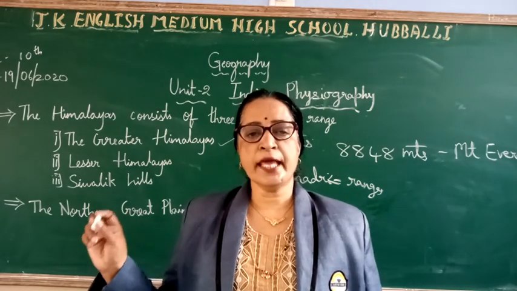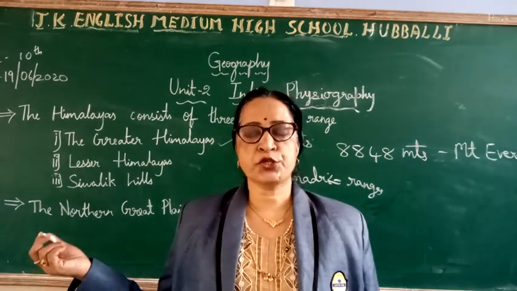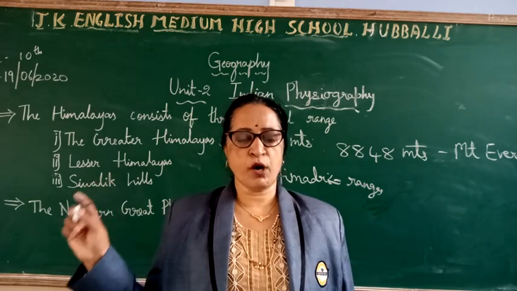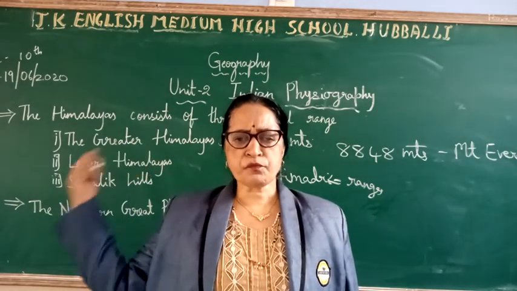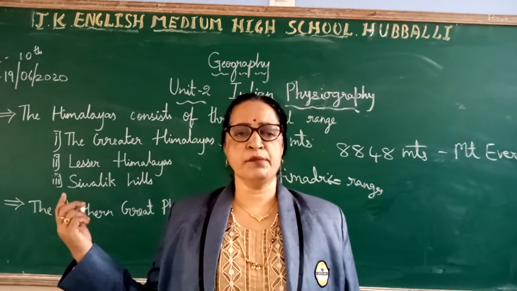The mountains lying to the northwest of the Himadri are called the Trans-Himalayas.